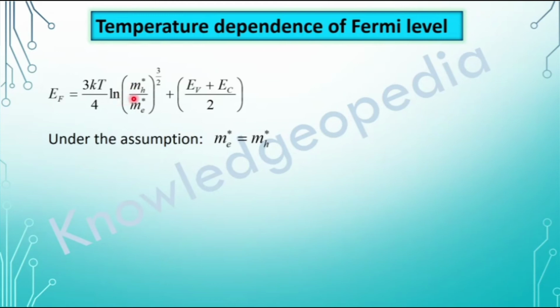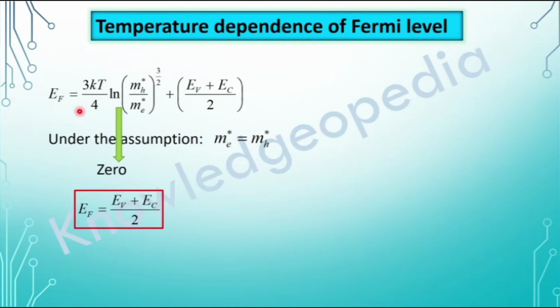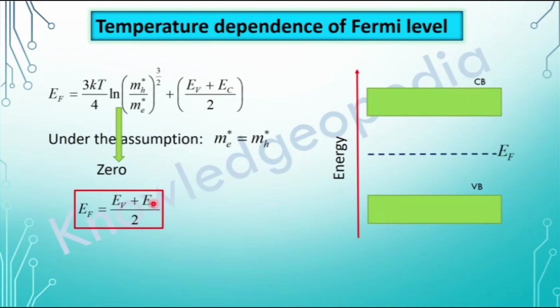This will become ln 1. And what is the value of ln 1? That is 0. So if this logarithm value is 0, then this total first term will be equals to 0. Once this first term is equal to 0, then EF is equals to EV plus EC by 2. This is same as the case we obtained for absolute zero temperature. That means the Fermi energy lies just between EV and EC, just at the middle of these two values.